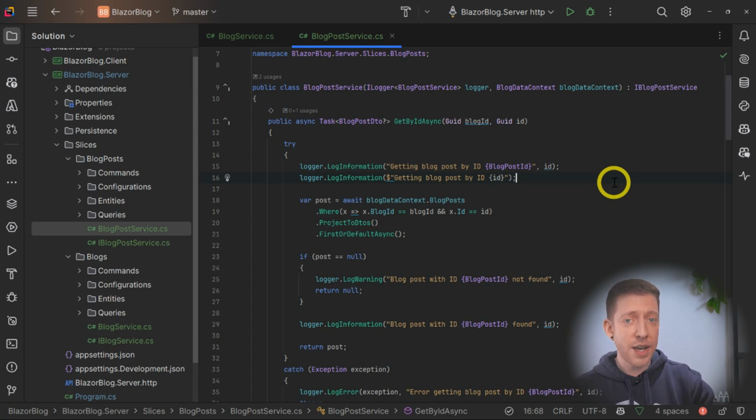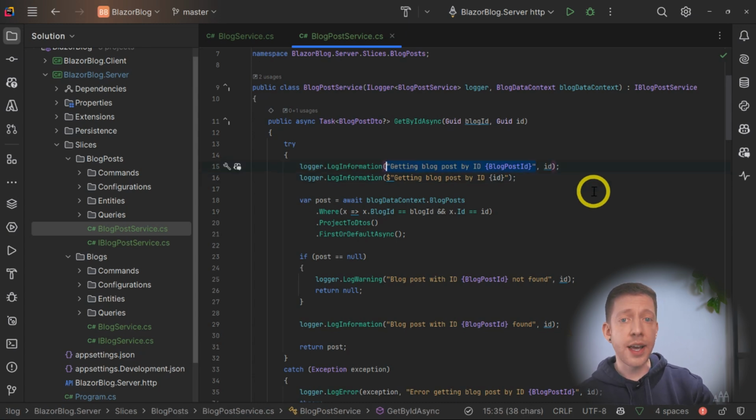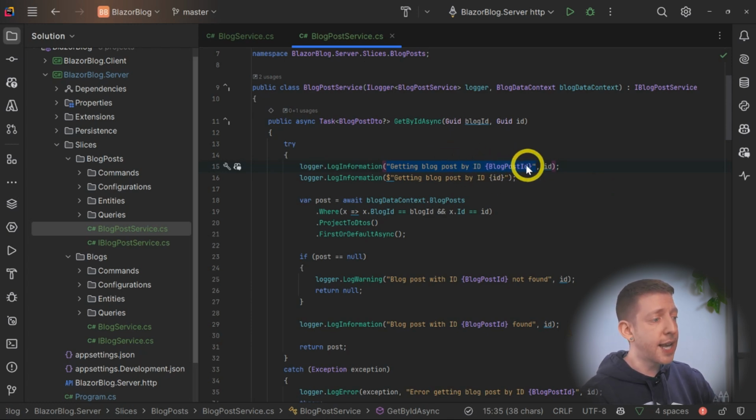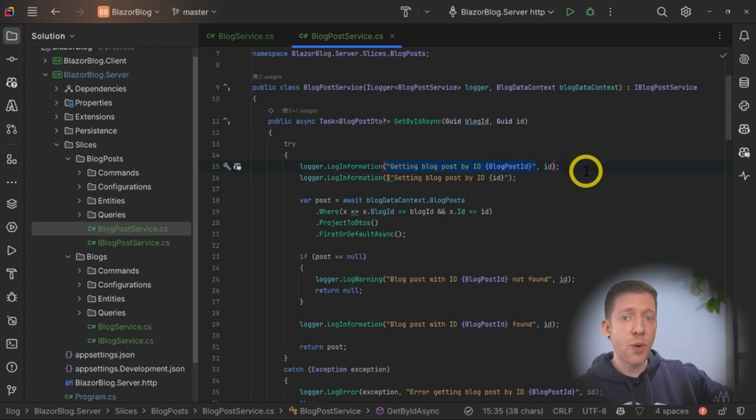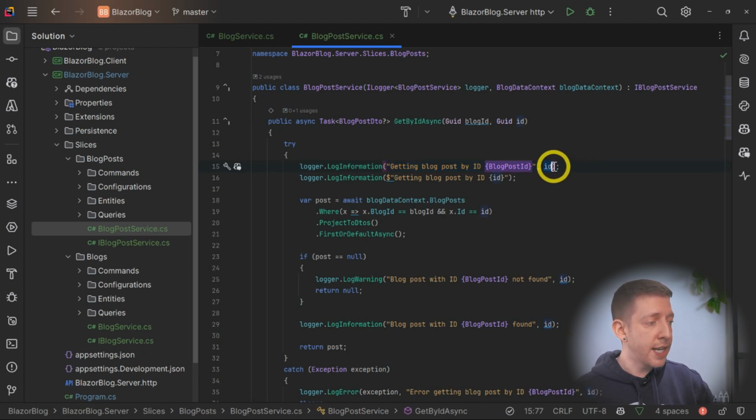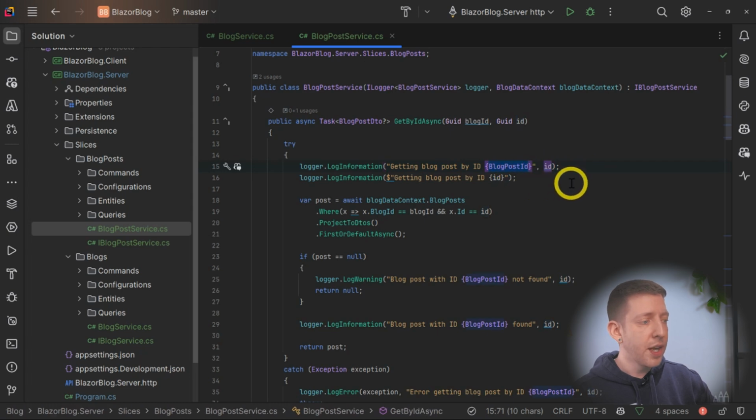still print out the same message in the log, but there is a difference. This version here will actually be created as a static string within your application at build time. So it's a lot more performant than the second version, which will need to be created fresh every time to put your value in. Whereas this version is used as a template, and then the values that you pass in here are populated where the placeholders are. So this ID will be put here, for example.